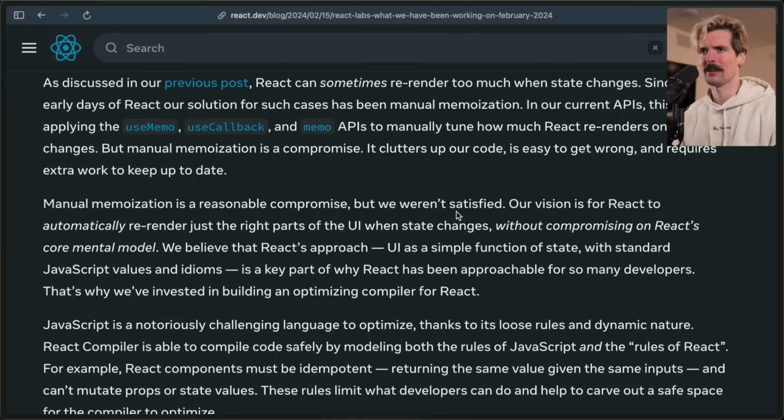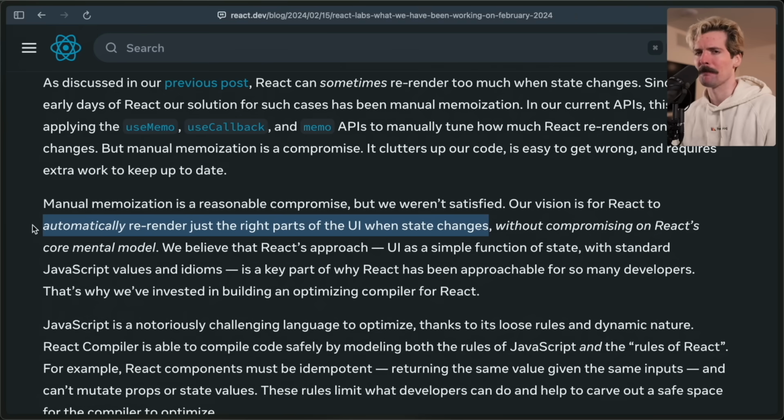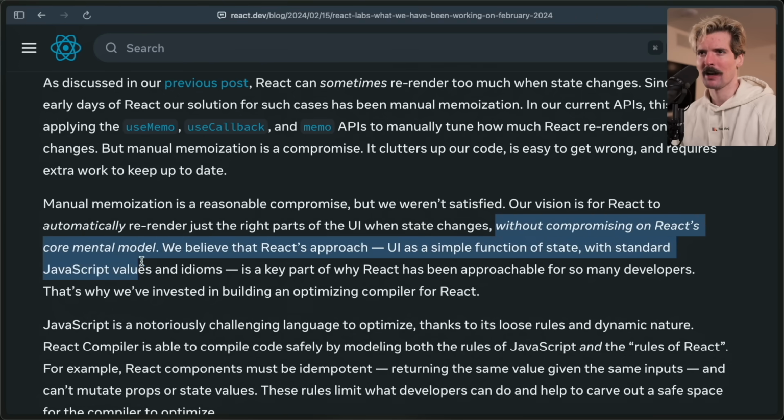Oh, look at that. They're saying the same thing here. Manual memoization is a reasonable compromise, but we weren't satisfied. Our vision is for React to automatically re-render just the right parts of the UI when state changes, without compromising on React's core mental model. First part is, yeah, that's Solid.js. You can use other things for this. But wait, without compromising on React's core mental model.